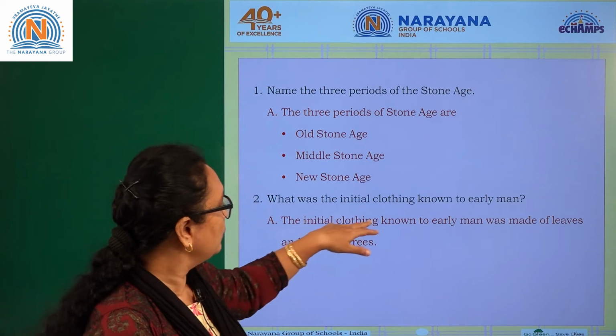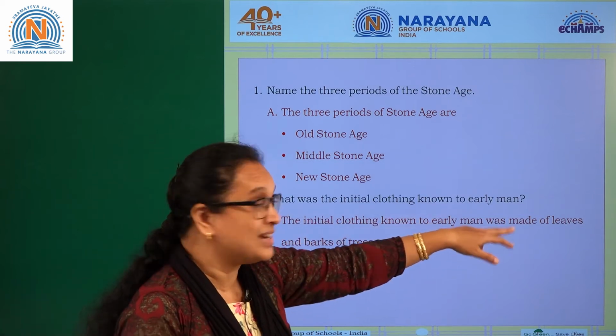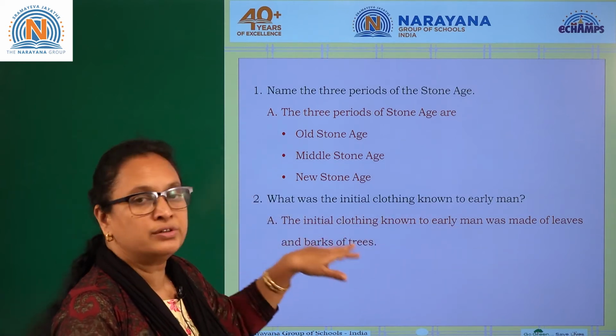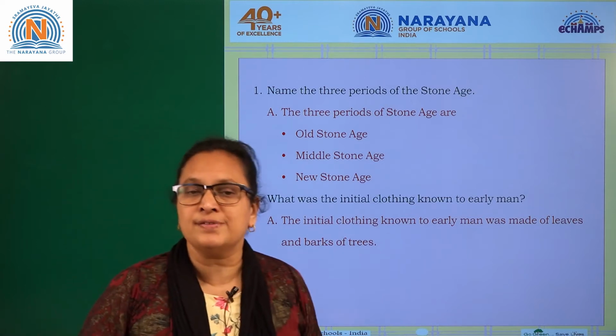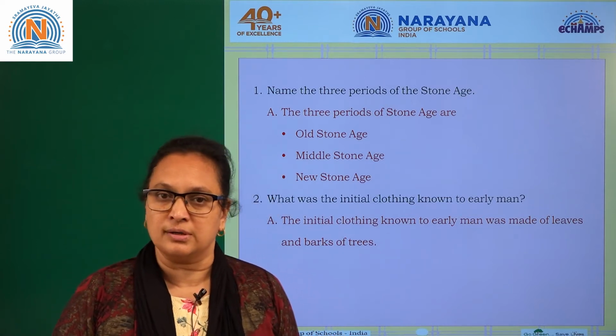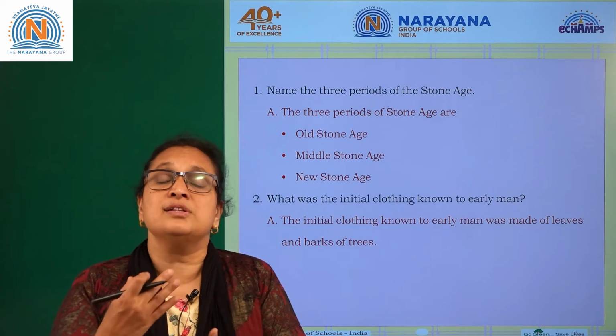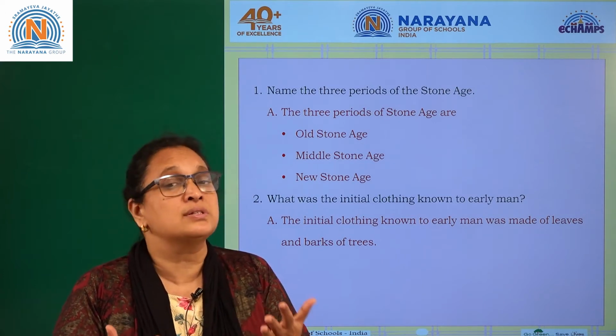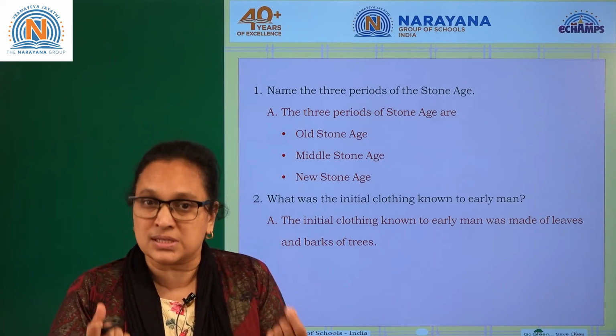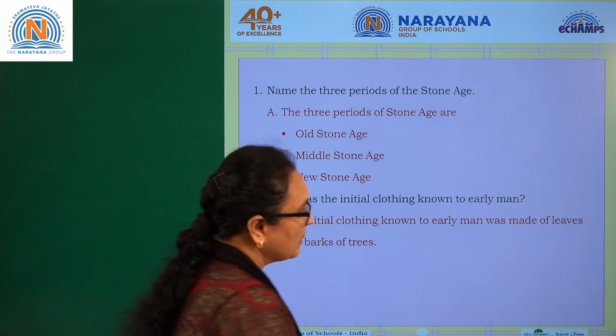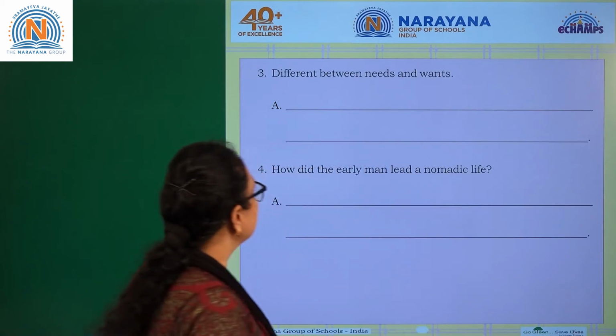Now coming to that, what are the initial clothing known by the early man? The initial clothing known by the early man was made of leaves and barks of the trees. As I said, they used to cover with the leaves and the barks. Is it clear, children? Lately they discovered that they can even cover their body with the animal skin, dead animal skins. Let's go for the next set of questions.